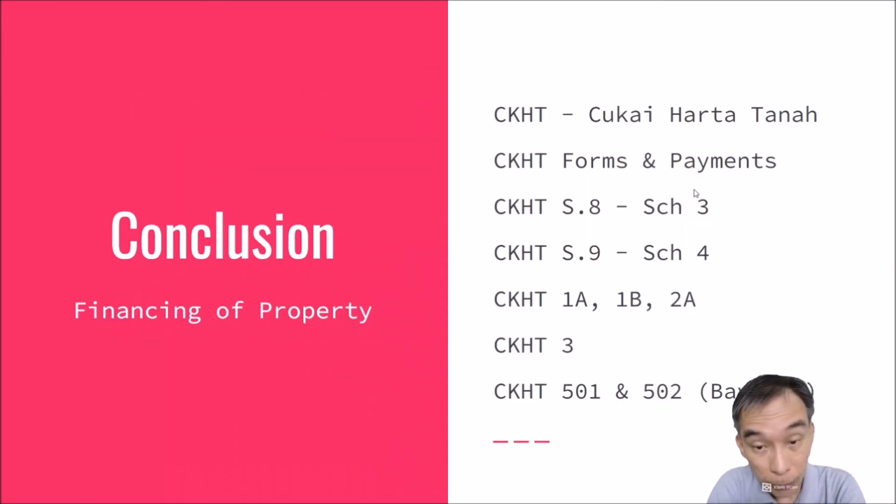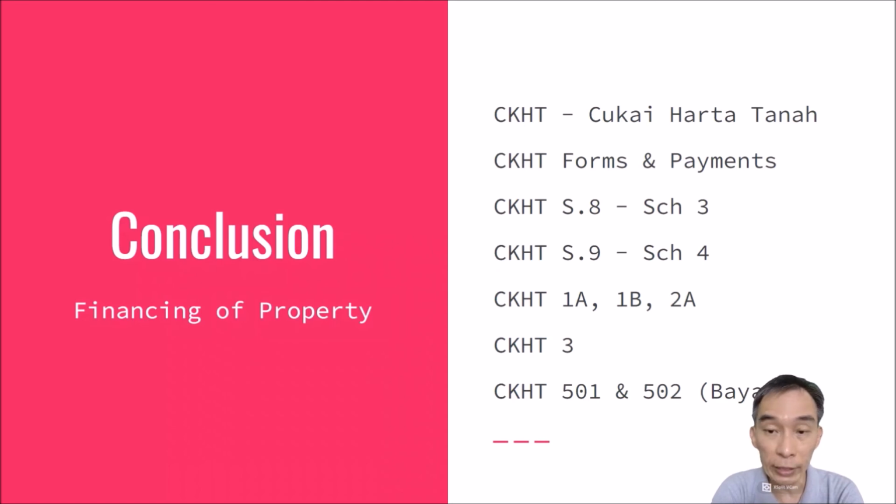So this Sukai Harta Tanah form is what you use to declare and submit the transaction which is attracting RPGT. So for the CKHT forms and payment, we went through the website also where you can download the forms. I have shown you some of the forms downloaded for 2022. Section 8, which is Schedule 3 of the RPGT, talks about the once in a lifetime election for an exemption of private residence. So if you have a private residence or house that you dispose of, you can elect for that house to be exempted from RPGT once in a lifetime.